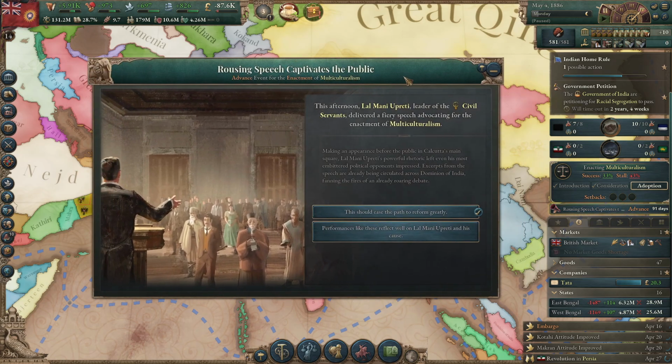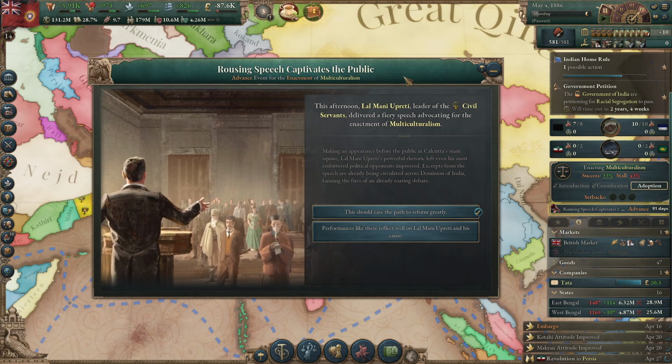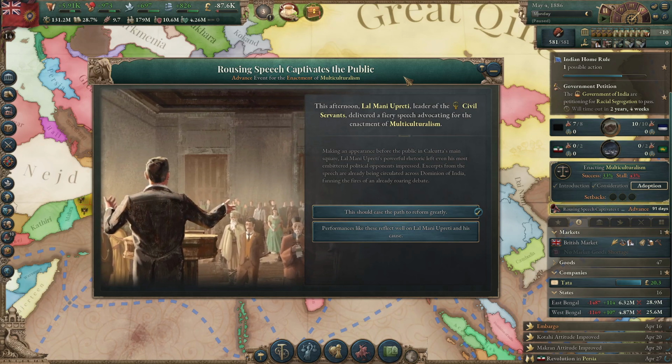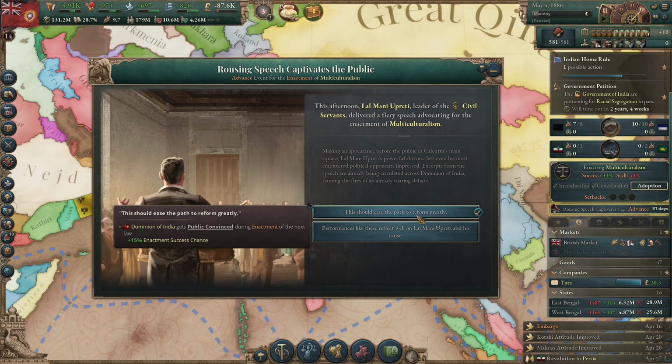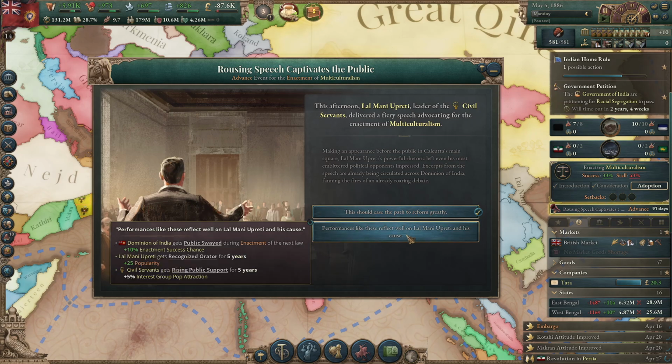Rousing speech captivates the public. This afternoon, Lalmani Opreti, leader of the civil servants, delivered a fiery speech advocating for the enactment of multiculturalism. Making an appearance before the public in Kolkata's main square, Lalmani Opreti's powerful rhetoric left even his most embittered political opponents impressed. Excerpts from the speech are already being circulated across the Dominion of India, fanning the fires of an already roaring debate. This should ease the path to reform greatly, increase the success chance, where performances like these reflect well on Opreti and his cause.